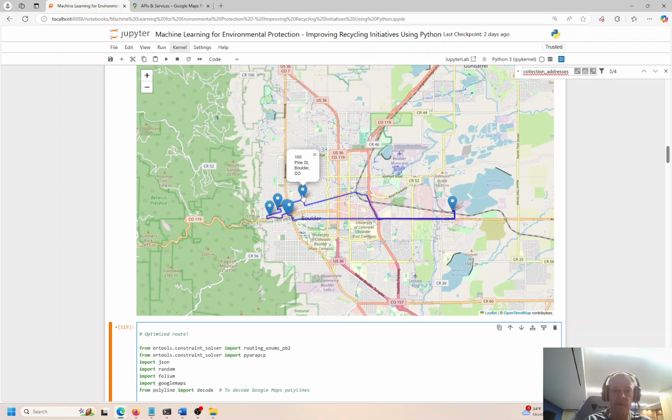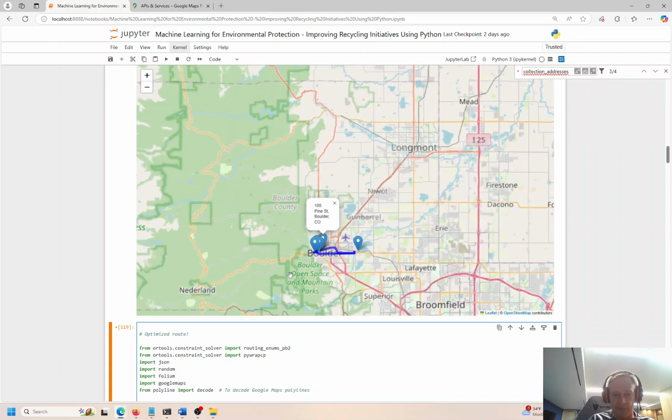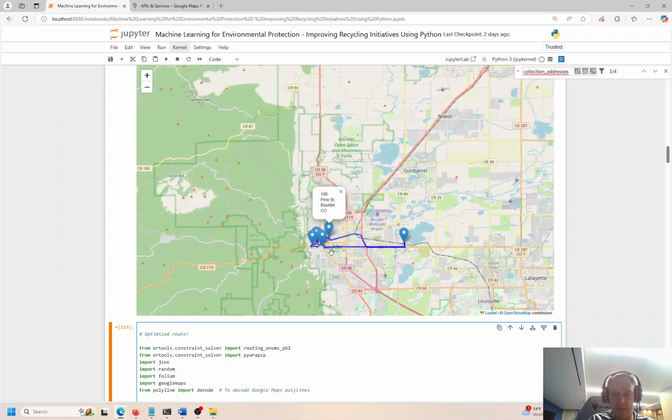We're going to go pick up all these recyclable items, start at the recycle center, do the task, pick up all the items, and return to the recycle center. And we're going to compare 2 scenarios where this is done randomly, and where this is done in an optimized fashion.